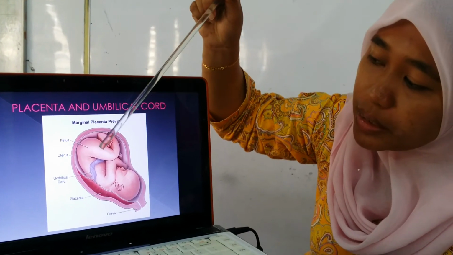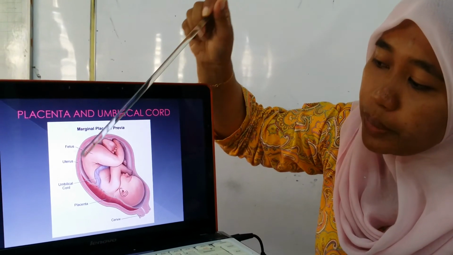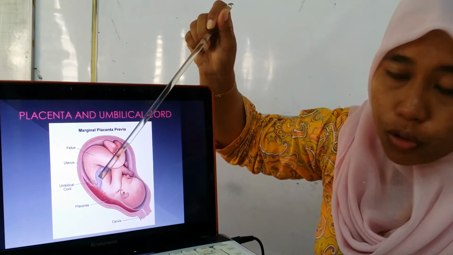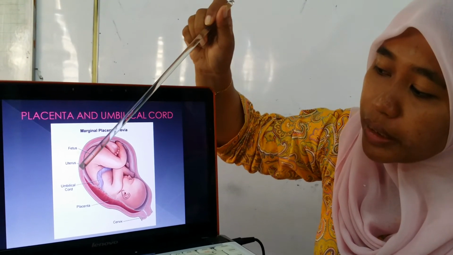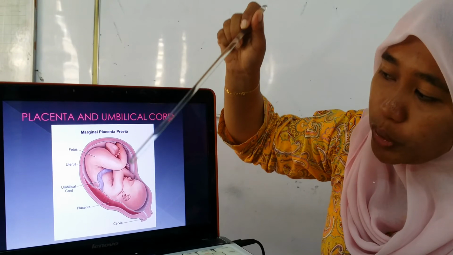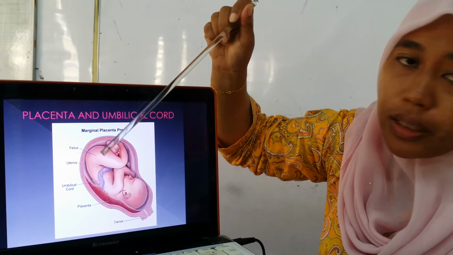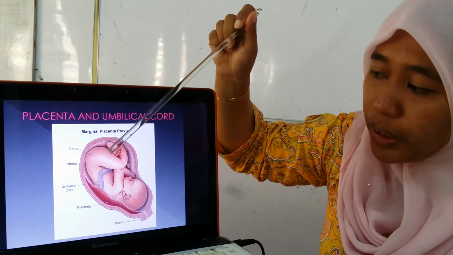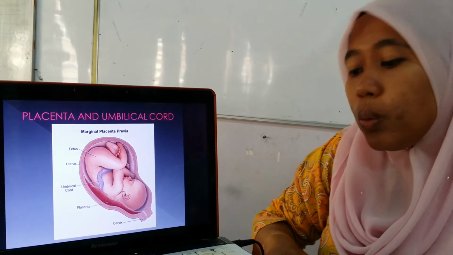Firstly, this is the fetus, and this is the uterus of the female. This is the umbilical cord. This is the placenta. Babies will live inside the amnion. The amnion, which is like a membrane, covers the baby, and inside here there will be amniotic fluid. So this is what happens inside the woman's womb.